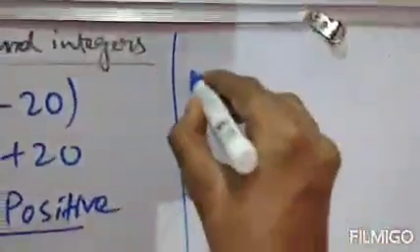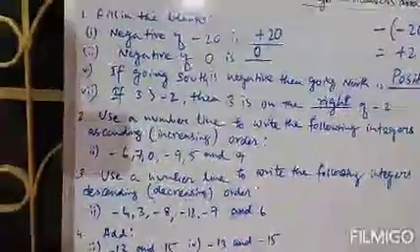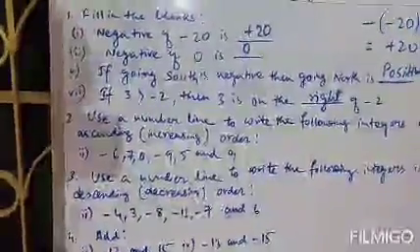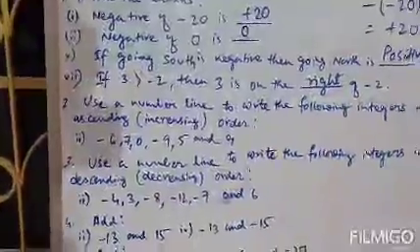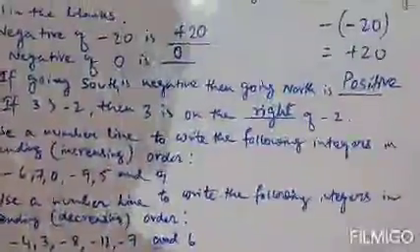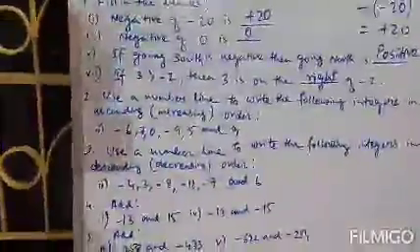Question number 2 says use a number line to write the following integers in ascending order. Ascending means increasing order, from smaller to bigger. So the numbers are 6, 7, 0, minus 9, 5 and 9. So just try to draw a number line. Suppose this is our number line.